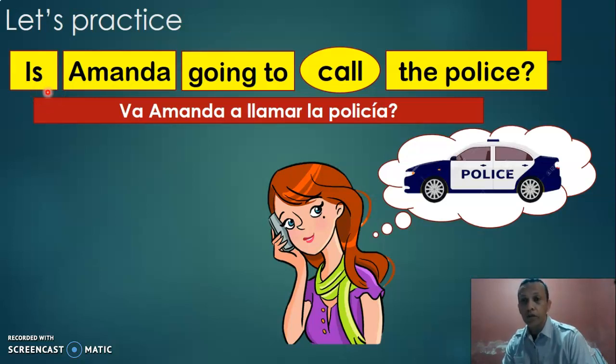So we have here a question. Is Amanda going to call the police? Si ven la estructura de la pregunta, la usamos correctamente. Is Amanda, ¿ok? To be, luego el pronombre, en este caso tenemos Amanda. Going to, que siempre va a ir. El verbo, a verb, and the complement. Is Amanda going to call the police? ¿Va Amanda a llamar a la policía? So, what's the correct answer?